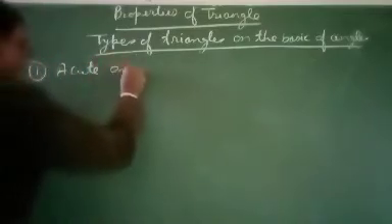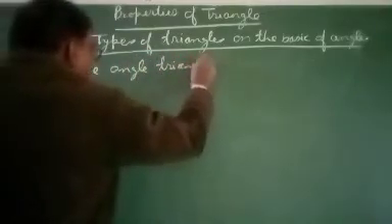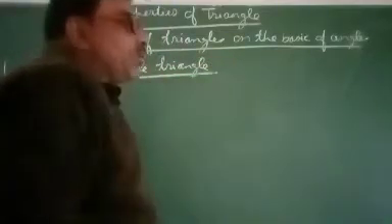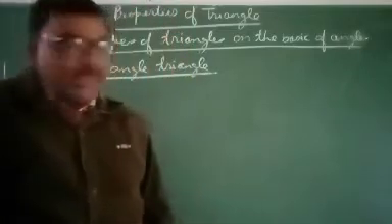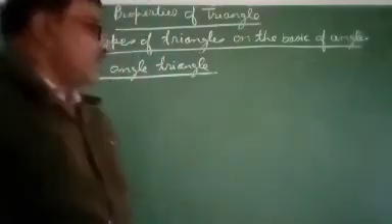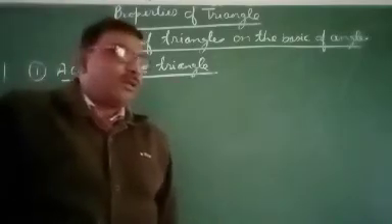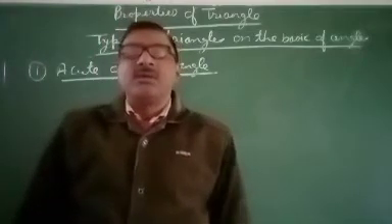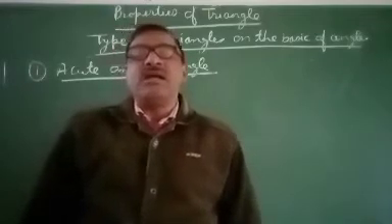What is acute angle triangle? What is the property of acute angle triangle? As you know, it is clear from this name. Dear students, what is acute angle? Acute angle means angle whose measurement is greater than 0 degree but less than 90 degree.